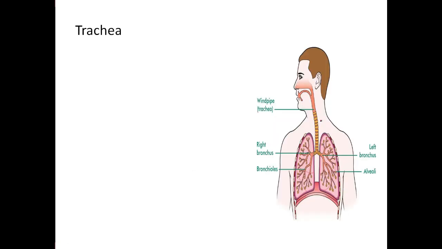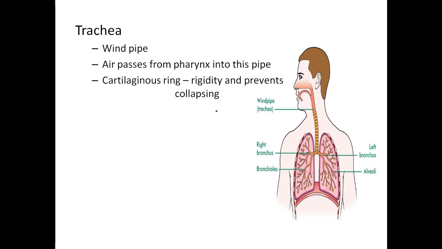The next region we are going to see is the trachea, whose other name is windpipe. The air passes from the pharynx into this pipe. It contains some cartilaginous rings, that is, you might see some C-shaped rings. These cartilaginous rings give rigidity and prevent collapsing. When there is no air, it should not collapse because it is a tube-like structure.